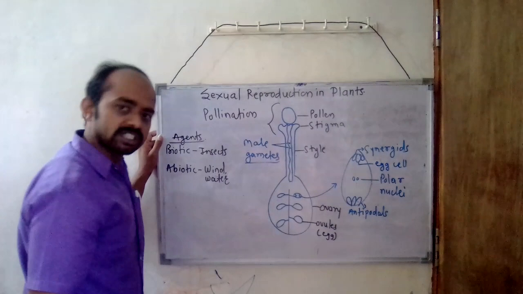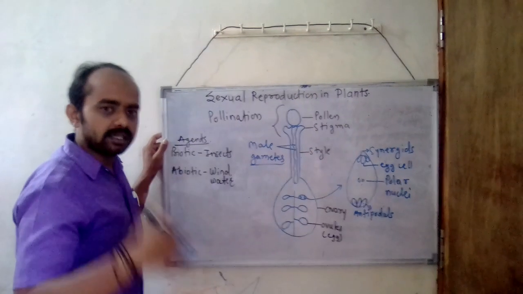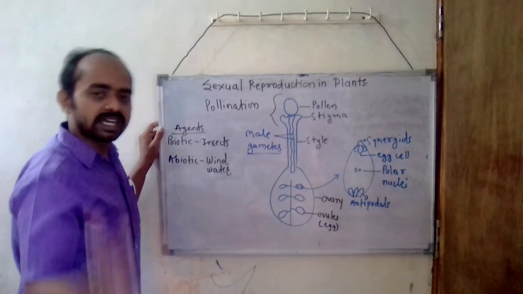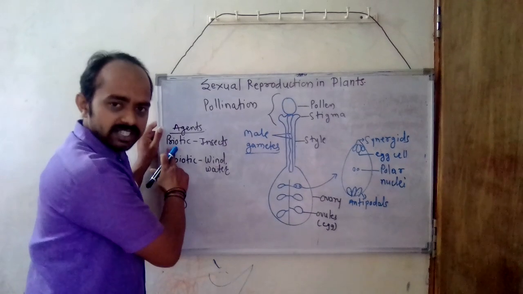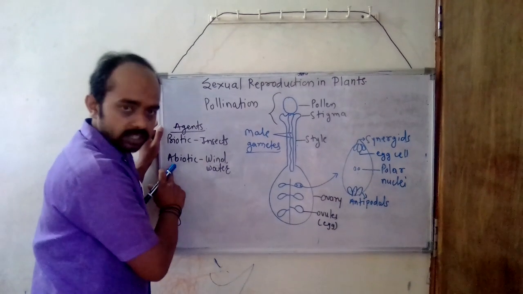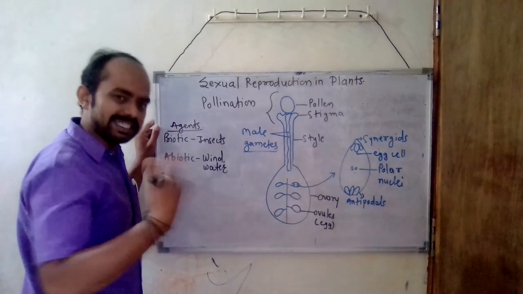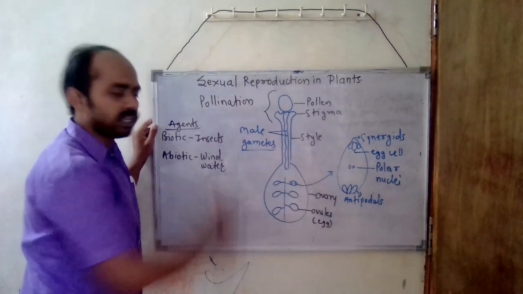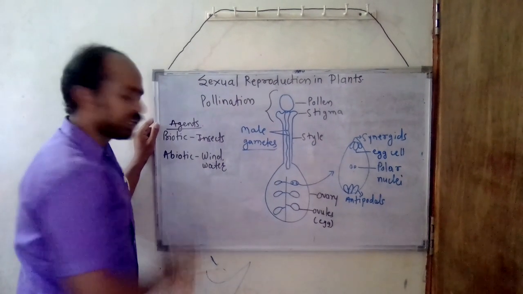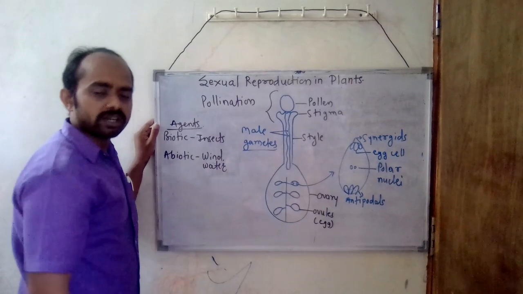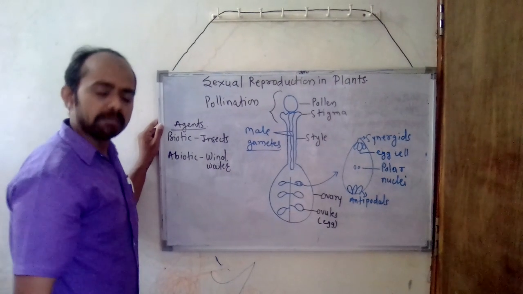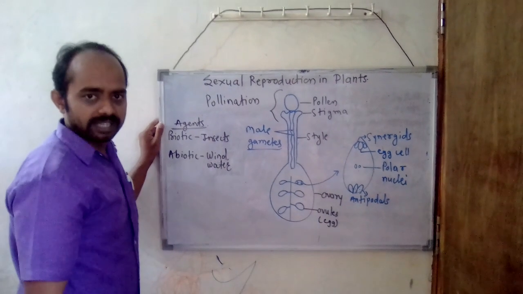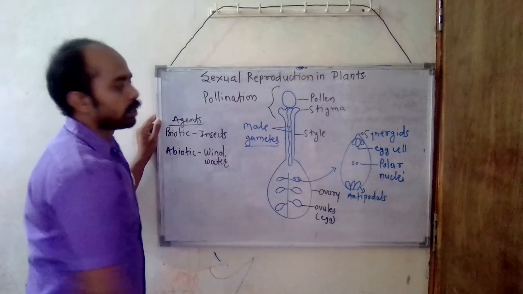This pollination process is carried out by two agents, which are divided into biotic agents and abiotic agents. Biotic agents mean insects and other living organisms because of which this pollination occurs, and abiotic agents mean wind, water, air, etc. Means totally non-living things which carry out this pollination process.